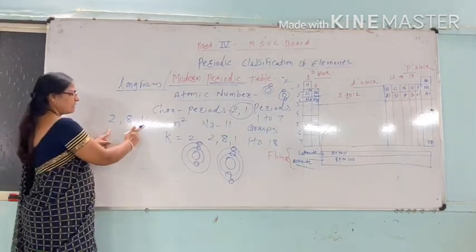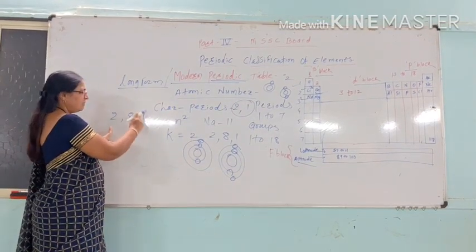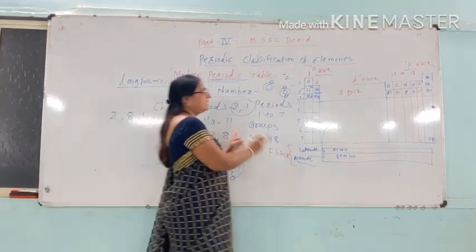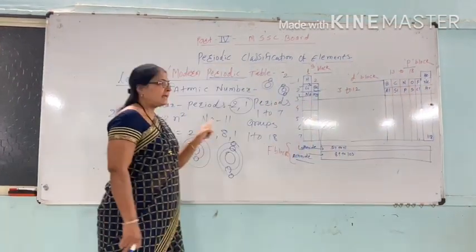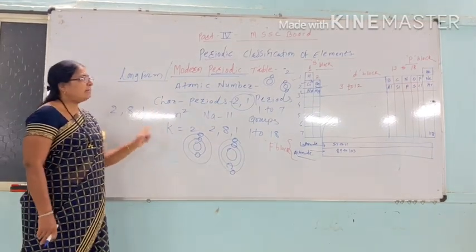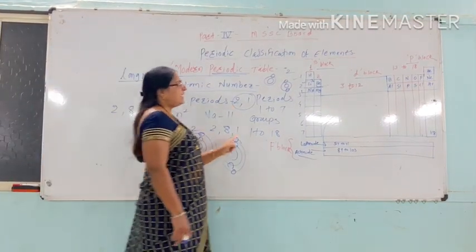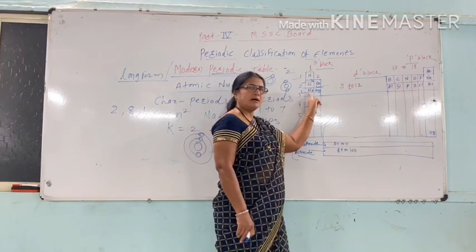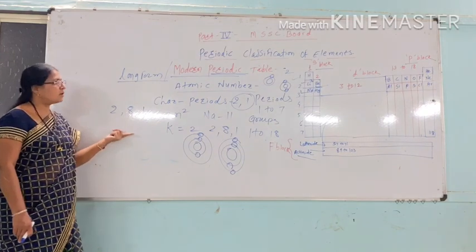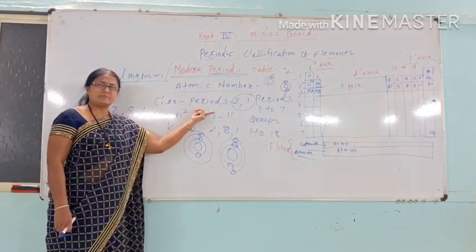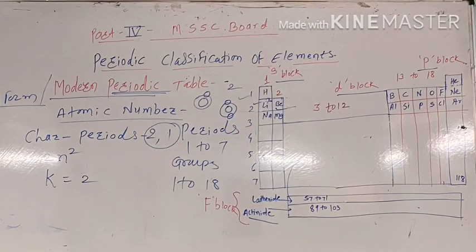Sodium starts the outermost shell with 1 electron and it is completed by argon, 2, 8, 8. That is, in a period, elements start filling up from a new shell. These are the characteristics of the periods. Write down the notes.